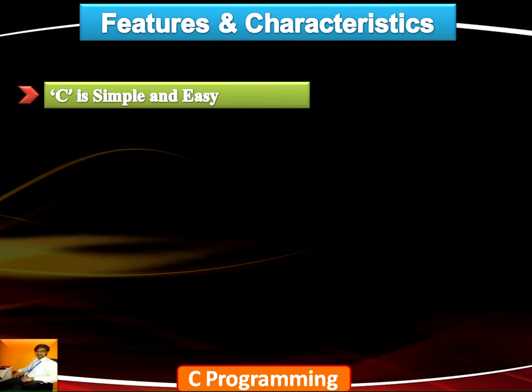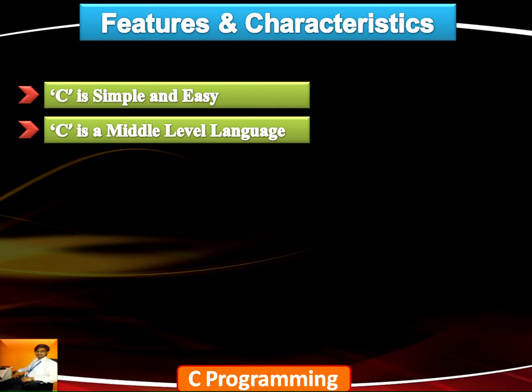C is a very simple and easy language. Any newcomer can learn this language easily. The reason is its syntactical rules: its programming statements are nearly equivalent to English words, the syntax is very easy and familiar, and things can be written very fast and in an easy manner.